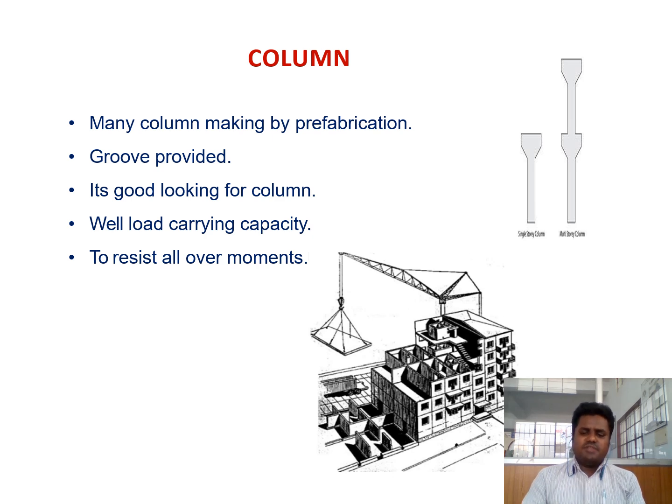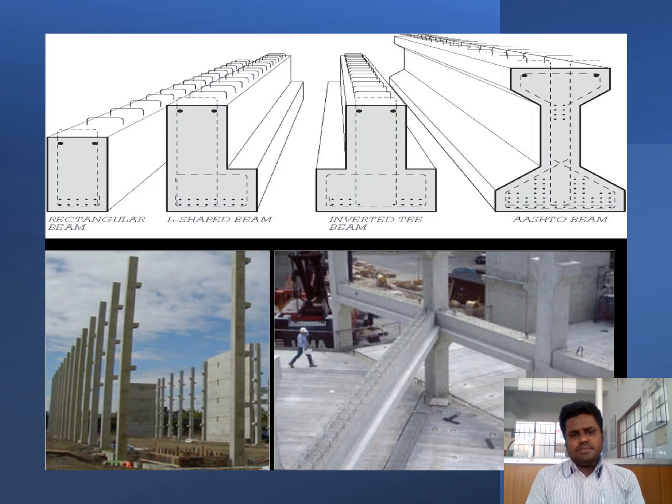We provide the prefabricated column in structures. In this case, the column, for ground floor, first floor, second floor, is provided for load carrying capacity and the different loads from girders and beams, diagonal loads, bracing loads, everything taken by the rectangular beam, L-shaped beam, inverted T-beam or spandrel beams.